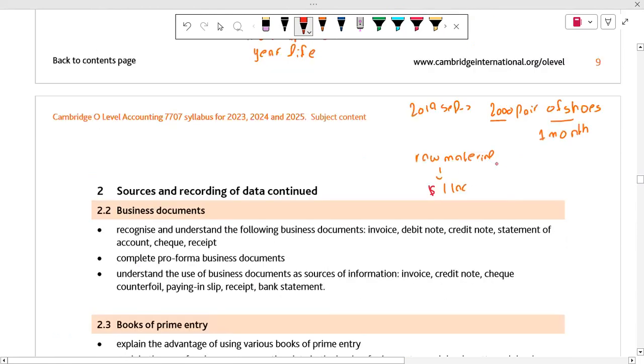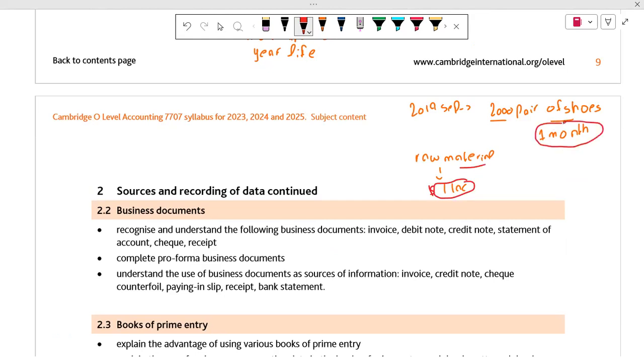So it means that when I purchase this raw material for 1 lakh and use it in 1 month because I have to complete the order, I will use the raw material in 1 month.